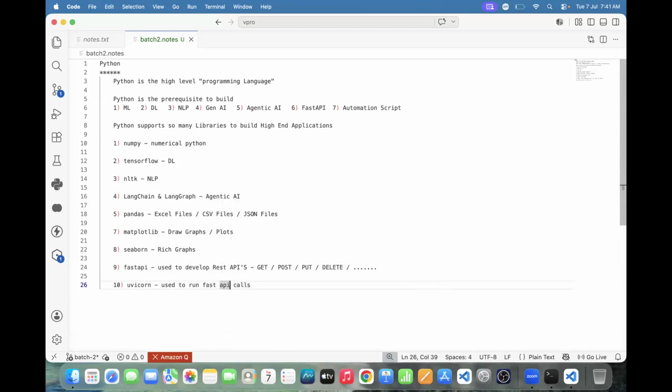Use it to run which one? Fast API calls. Then we need to go for Uvicorn server.